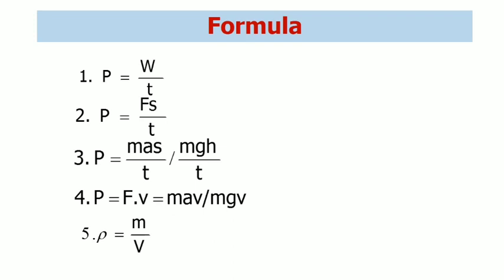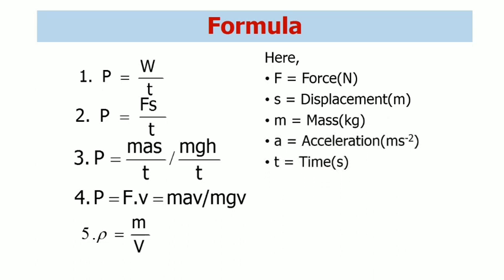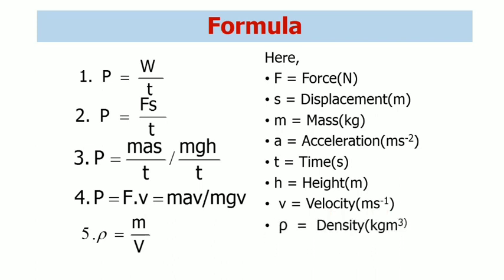Let us have a look at the significance of all the quantities. Here F is force, unit Newton, S is the displacement, unit meter, m is mass, unit kg, A is acceleration, unit meter per second square, T is the time, unit seconds, S is height, unit meter, and V is the velocity, unit meter per second, rho is the density, and finally V is the volume.